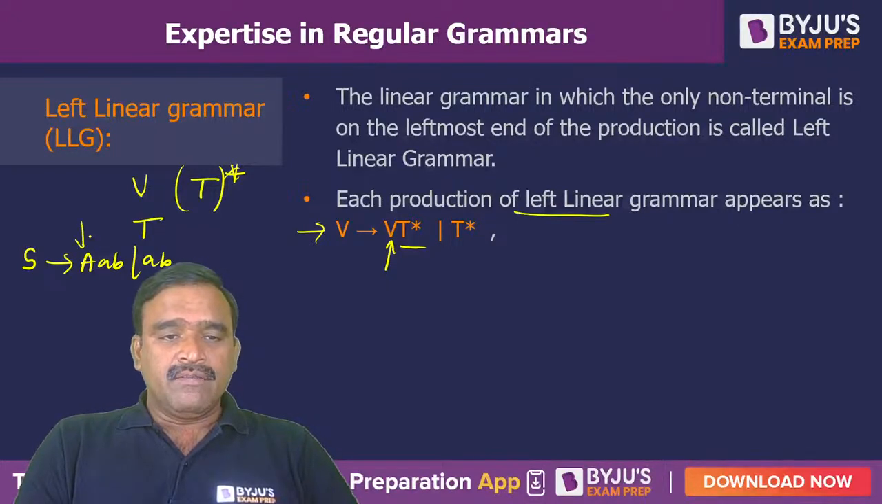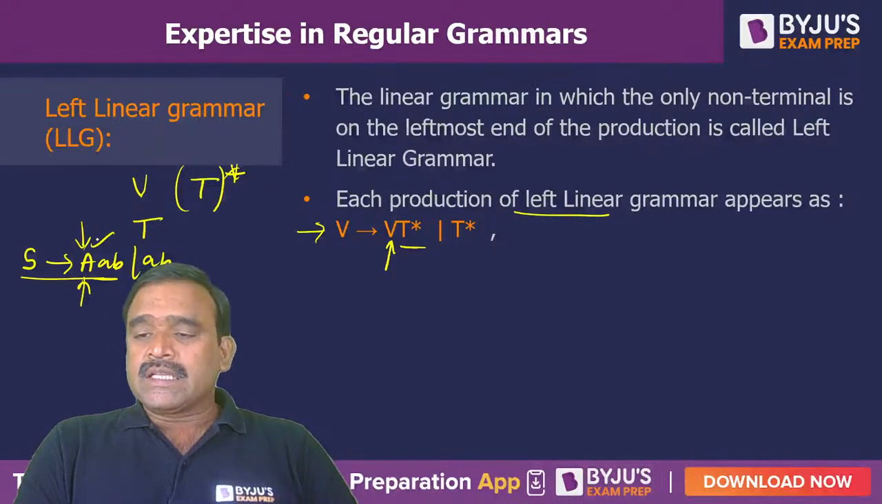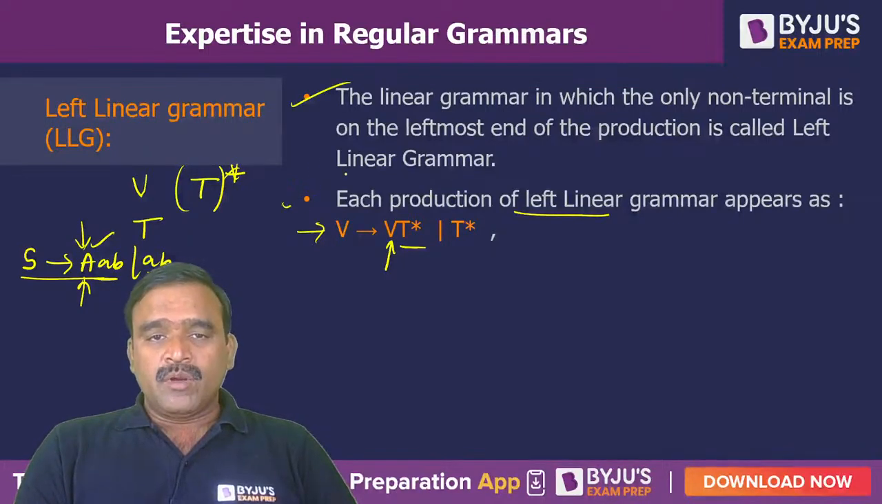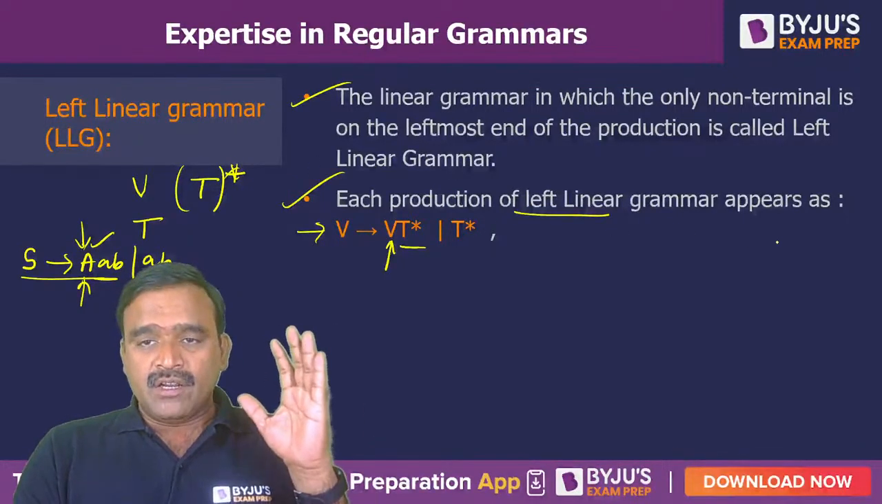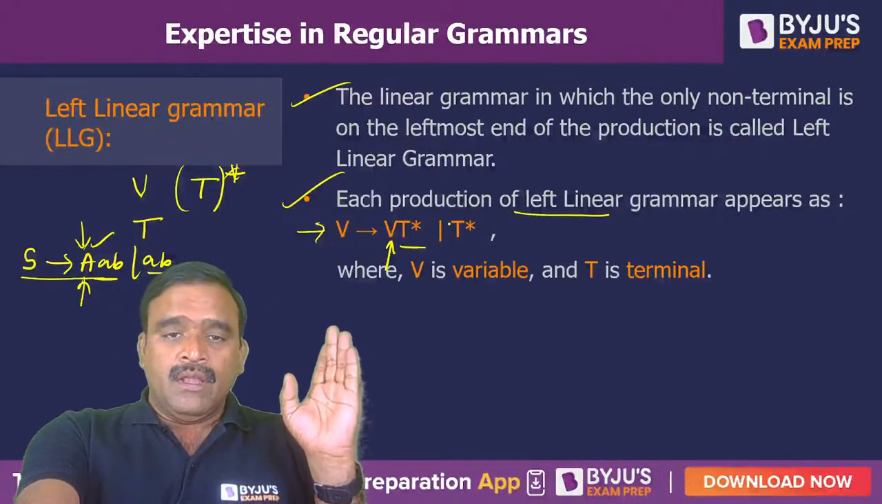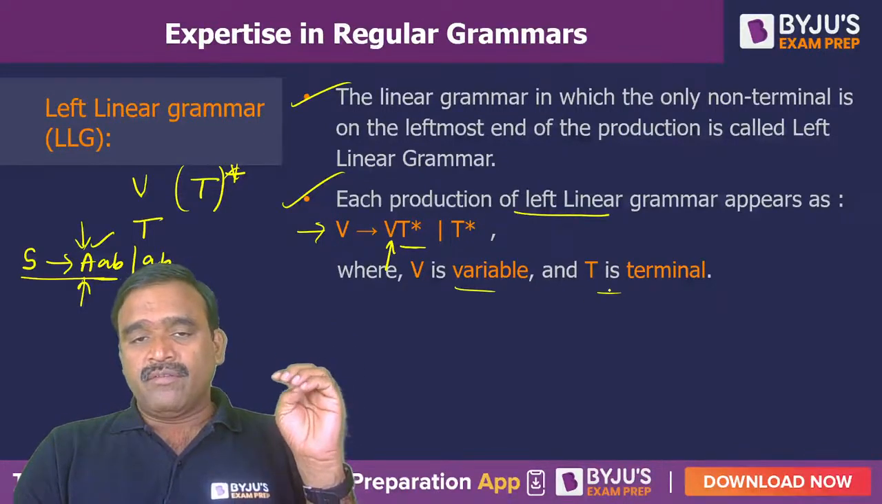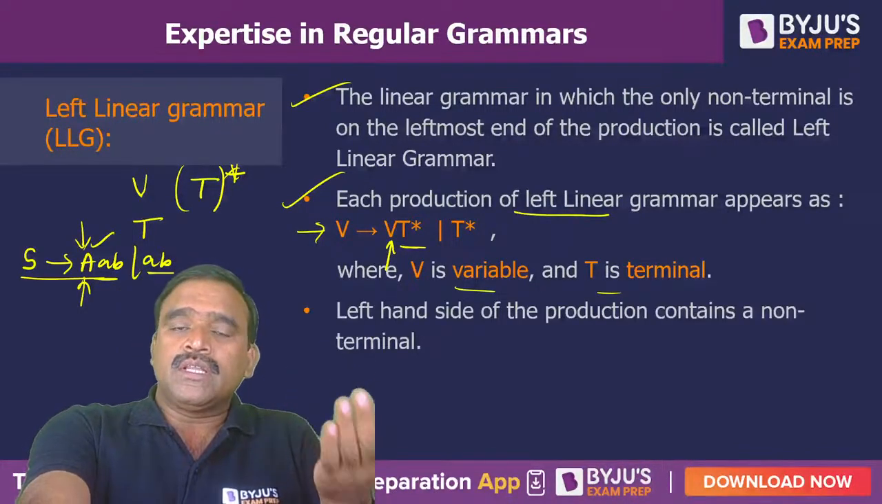So if the left side is a single variable followed by a string of terminals, or just a string of terminals, then this will be taken as a left linear grammar. This left side variable can be either the same variable or a different variable also. Okay, that is what the linear grammar means. Each production of a left linear grammar appears like V to VT star or T star, where V indicates a variable and T indicates the set of terminals, all small letters, those are the alphabets